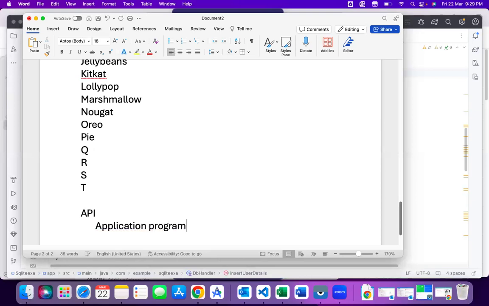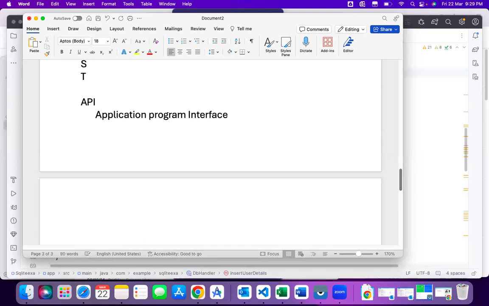This API is very important for us, because each version has one API level. Each version has to sync Java or Kotlin with XML, so that is the reason it requires some API layers. That API layer has to be created here. Each version has one API layer. That is the first one.